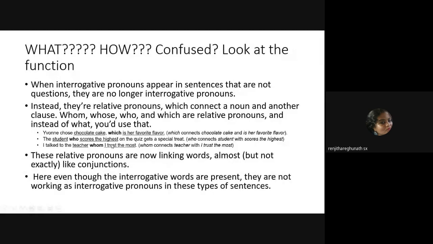In questions, so does this sentence end with a question mark? No. None of these sentences are questions.